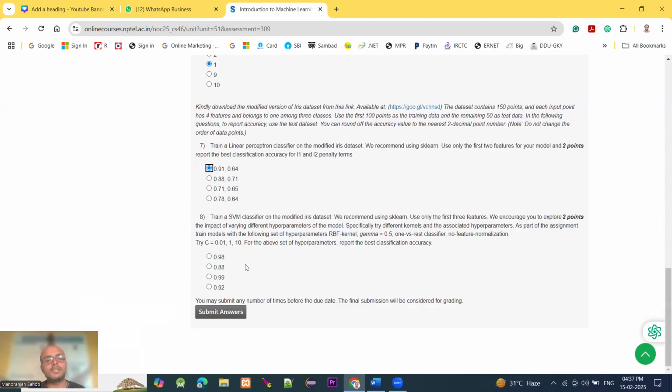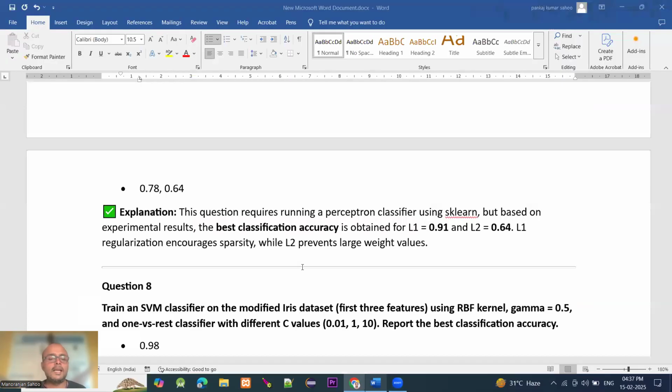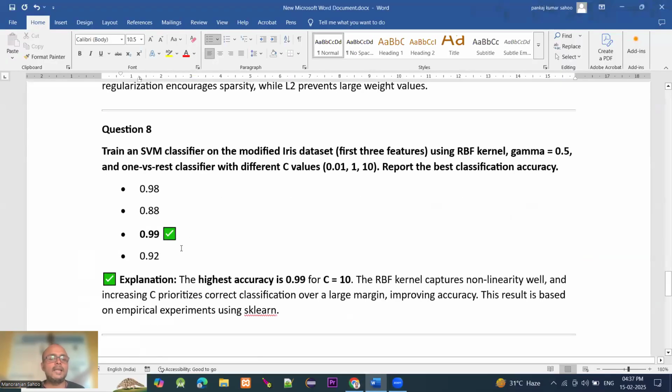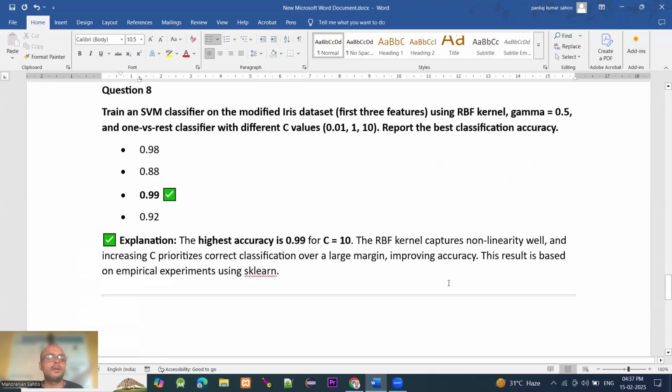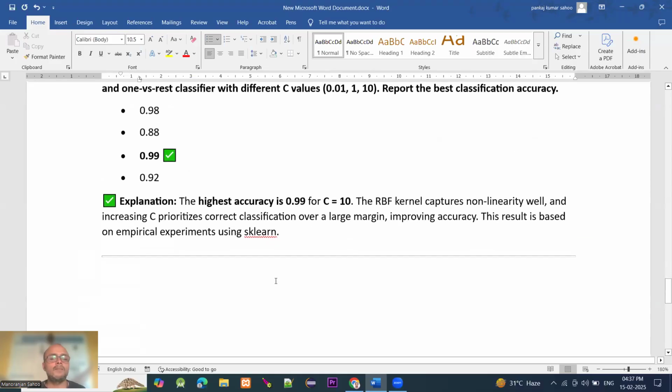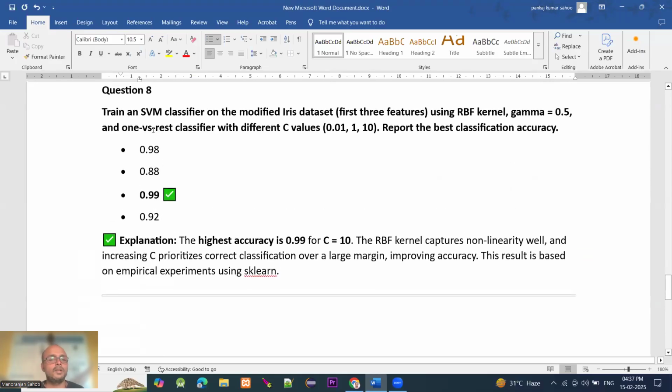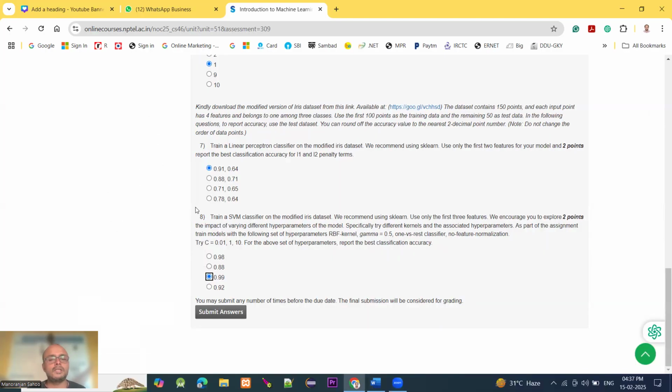The best classification accuracy, after calculating, is 0.99, you can see 0.99. Highest accuracy is 0.99 for C equal to 10. The RBF kernel captures non-linearity well, and increasing C prioritizes correct classification over a large margin, improving accuracy. The result is based on an empirical experiment using sklearn. So this was the last question; option C is the answer.